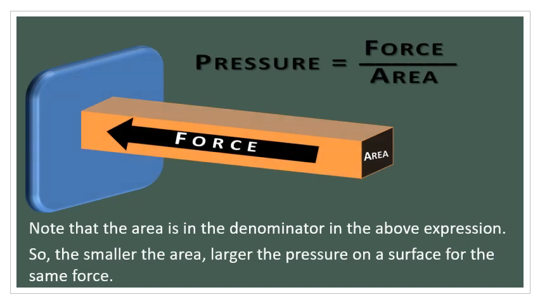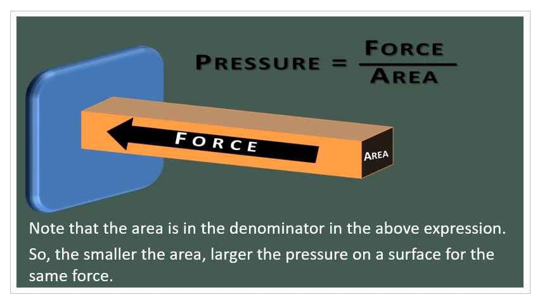Children, see, pressure is nothing but force by area. Pressure is the perpendicular force acting on a unit area, so we can formulate it as pressure is equal to force by area.